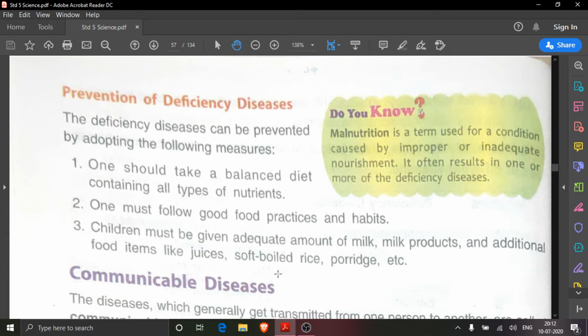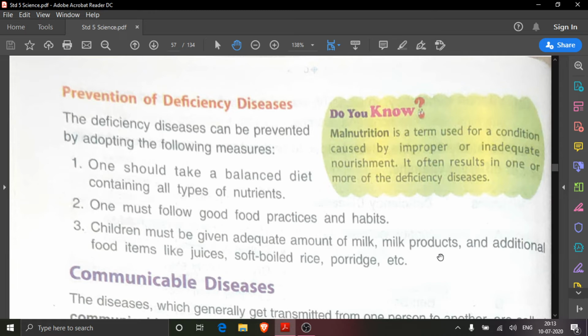That's why it is written, children must be given adequate amount of milk. Adequate means what is needed. Whichever amount is needed for whichever age group of children, that must be given. Not only milk, here it is also written milk products.